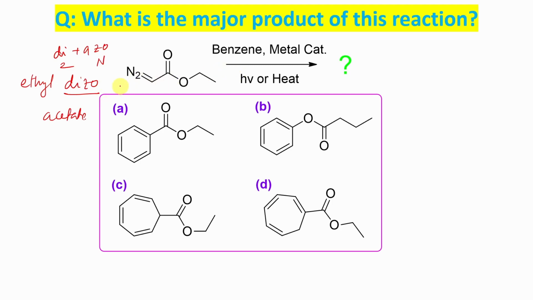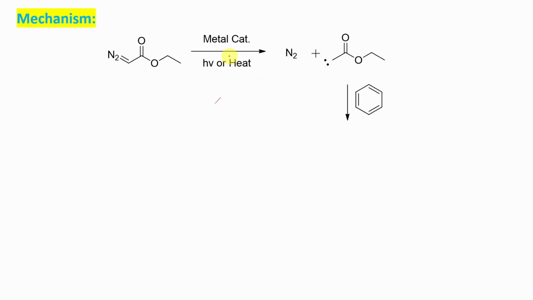By the way, it is different from a diazonium salt. Diazonium means there is a positive charge on nitrogen. This is neutral. See, N2, there is no charge on this molecule, so this is unique. Now, with benzene as reagent as well as solvent, a metal catalyst, hν or heat, what is the product? That's the question. So first let's look at the reaction.